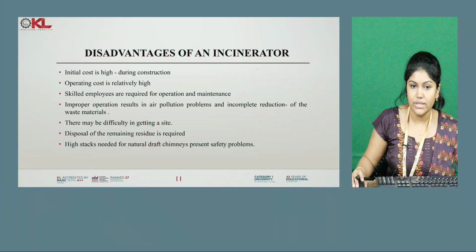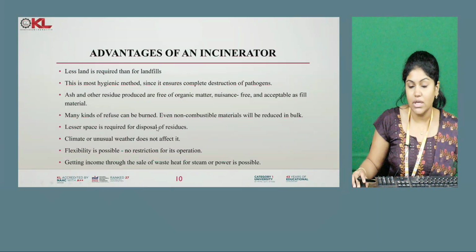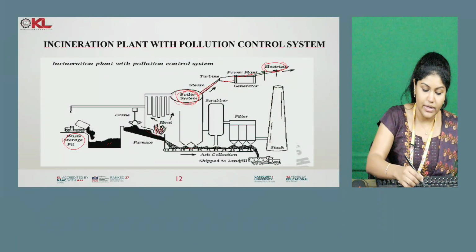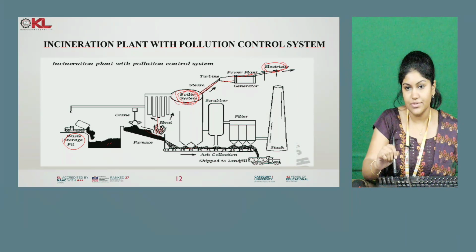So as I told in the previous slide, we can make a profit. See the last point: getting income through the sale of waste heat for steam or power is possible. So that part we are doing here. We are taking the heat, and through the boiler system we are making steam, and we are using it for the power plant and generating electricity.